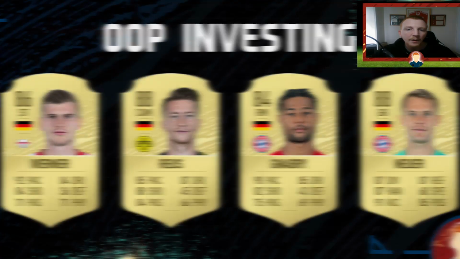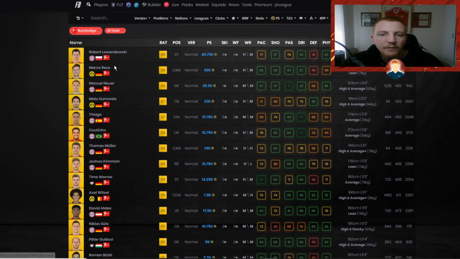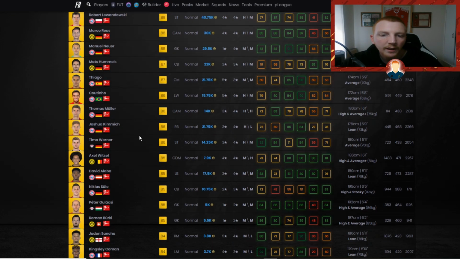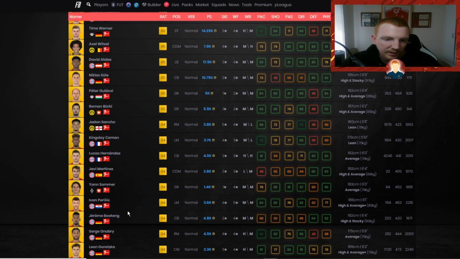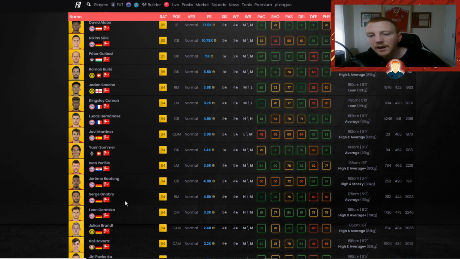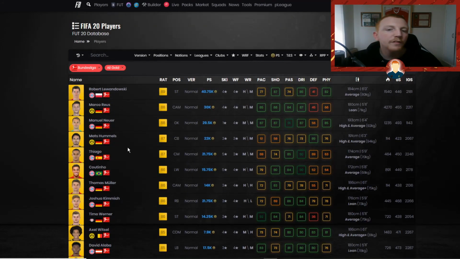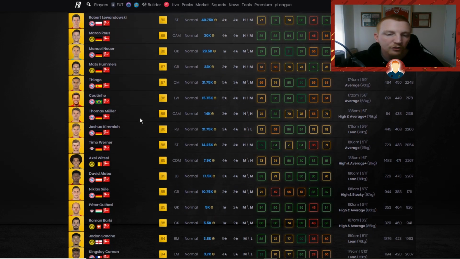So as you can see, we have Marco Reus, Manuel Neuer, Timo Werner, and also if we scroll down, where is he? Serge Gnabry. Now those players, I think they could do very well out of packs. Obviously you've got Marco Reus and Neuer because they're 88 rated. When you've got good SBCs, they will go up naturally. If they're not in packs, they will go up naturally.